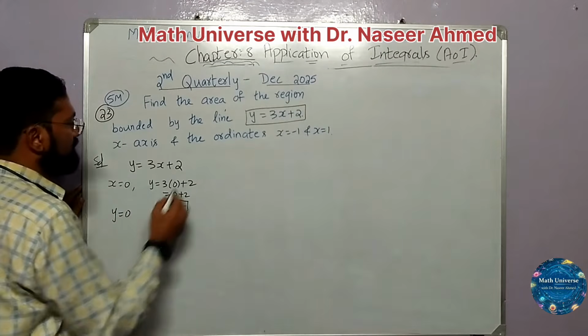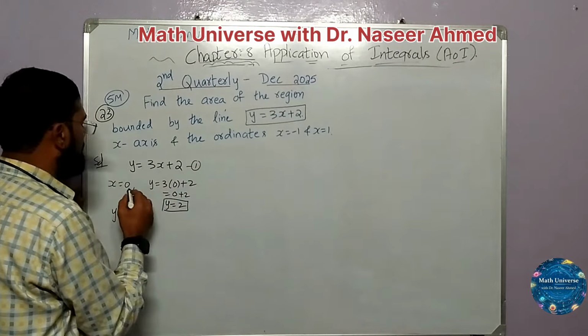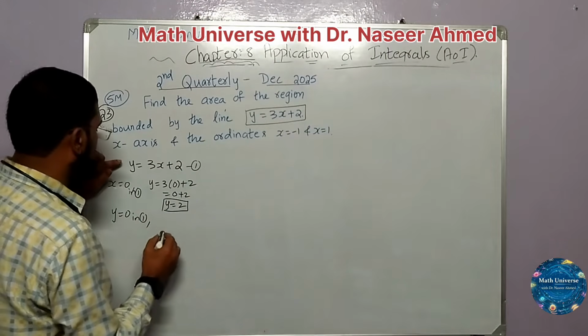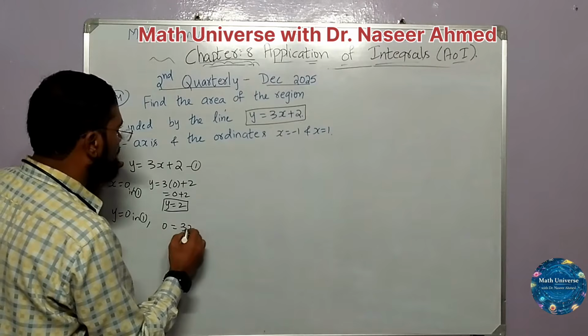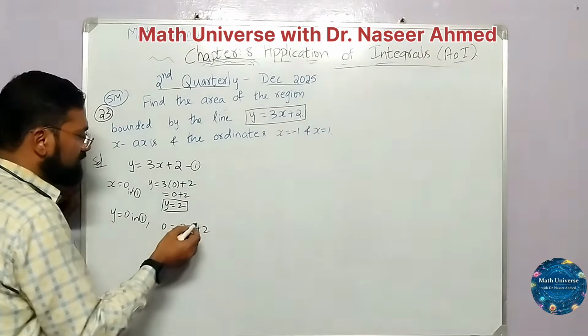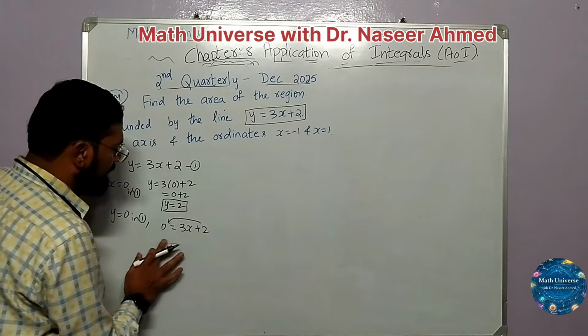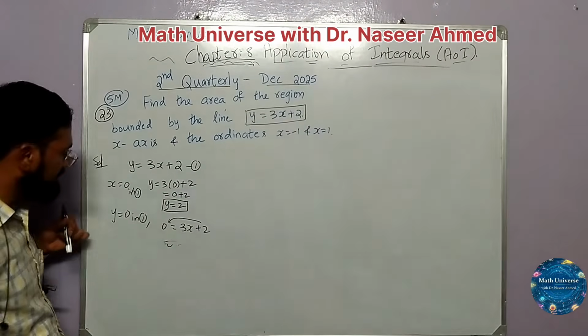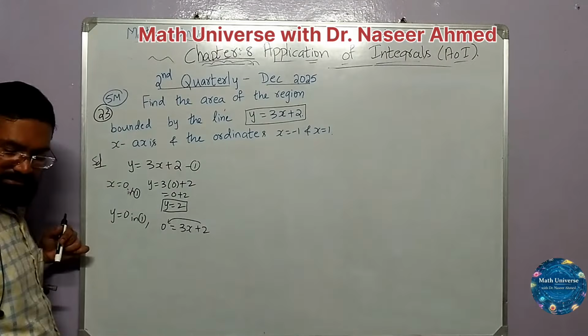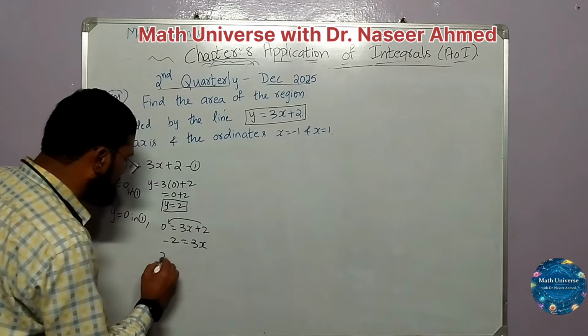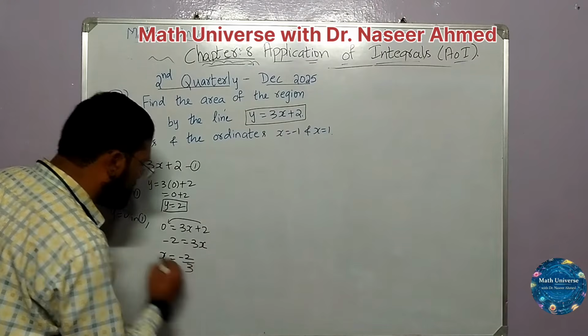Whereas when y is equal to 0, we have 0 is equal to 3x plus 2. Transposing, I get -2 is equal to 3x, or x is equal to -2 by 3.